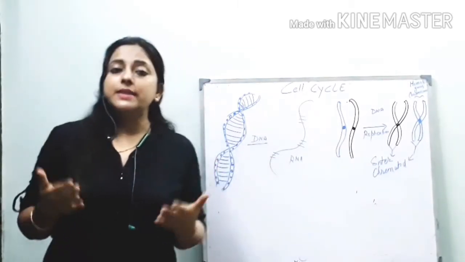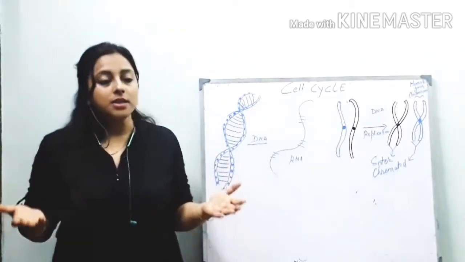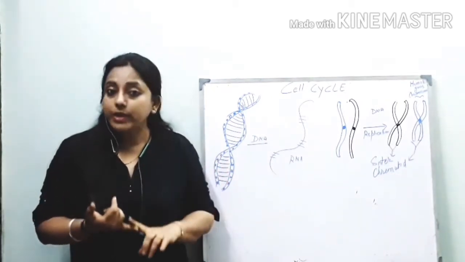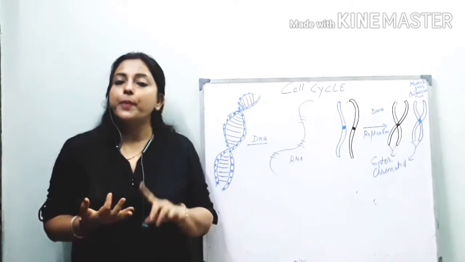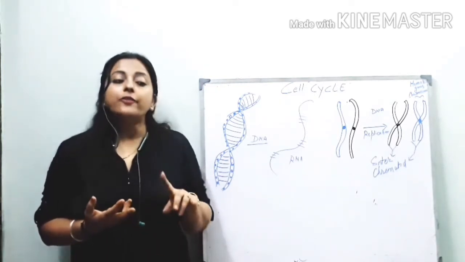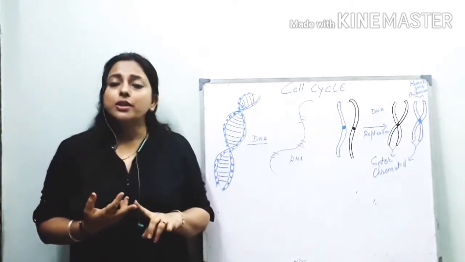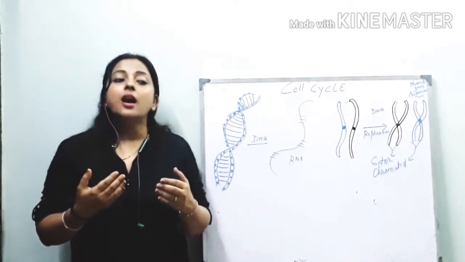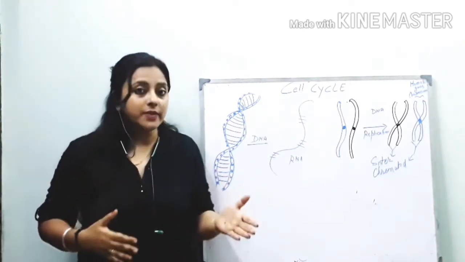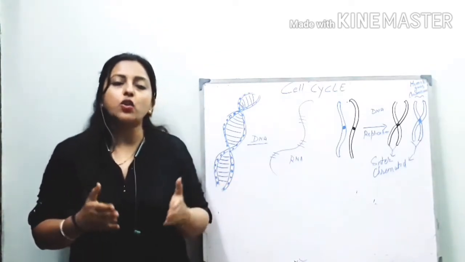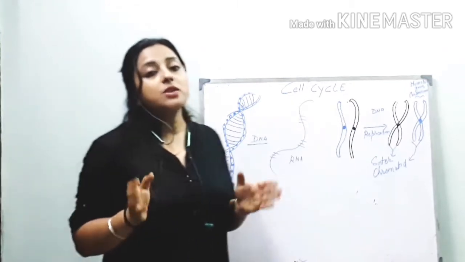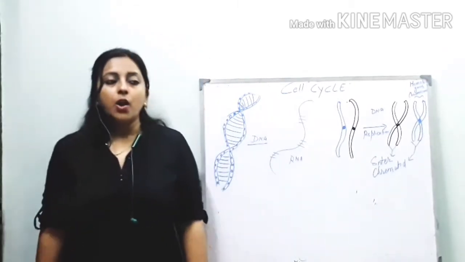Now, cell division. Why do cells divide? Cells divide for growth and development of the body, for repair of damaged cells, and for reproduction. In smaller organisms like fungi, reproduction occurs in the form of cell division only, that is the cell divides, and it is called binary fission, though it is a type of reproduction. So cell division is also necessary for reproduction.